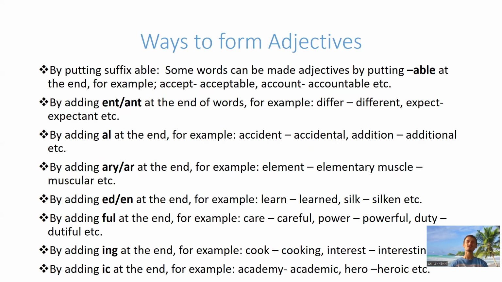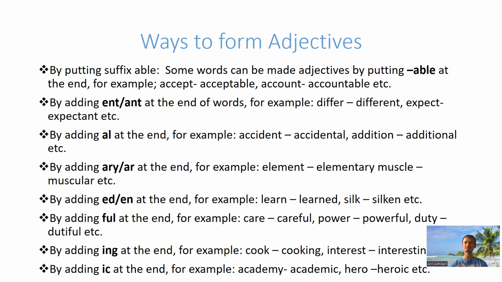Now, let's talk about ways to form adjectives, guys. We may have confusion with adjectives while writing because these are the quality words. That's why we should know how to form adjectives from nouns and verbs. Basically, for students who are in grade 12, it is very important. First, by putting the suffix -able. Some words can be made adjectives by putting -able at the end.